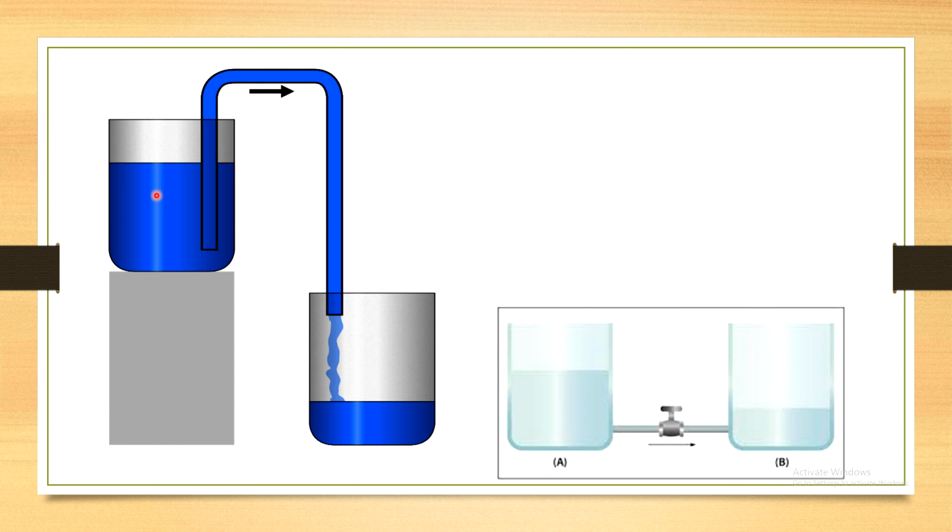So this happens. Let's take another example. Suppose A and B are both tanks joined with one tube. If tank A is filled with water and the knob is open, then water will flow from the higher level to the lower level. Here the water level is higher in tank A, so water flows from tank A to tank B. This flow continues till the water level in both tanks becomes the same. If the water level becomes the same, then there is no flow of water.